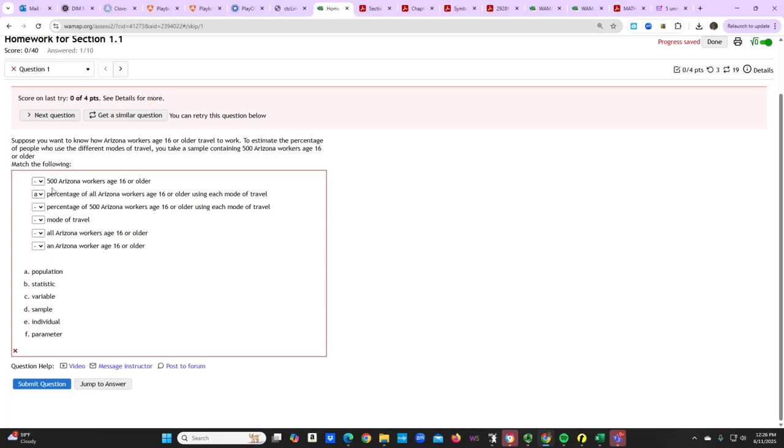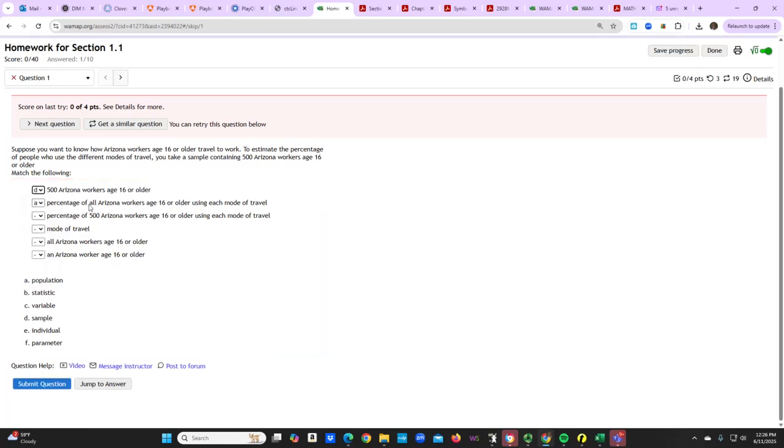So if I just solve this real quick, let me solve this really quick. Percentage of all is parameter, percentage of the 500 is statistic. Mode of travel is my variable.